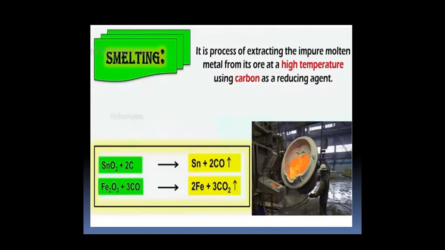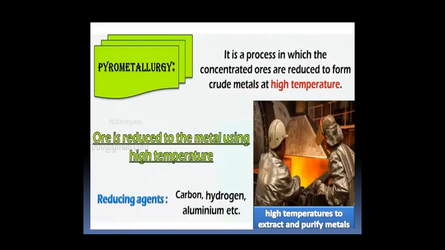Then next comes smelting. It is a process of extracting the impure molten metal from its ore at high temperature using suitable reducing agents such as carbon. For example, Fe2O3 with a suitable reducing agent such as carbon monoxide gives iron and carbon dioxide. Pyrometallurgy is a process in which the concentrated ores are reduced to form crude metal at high temperature. During pyrometallurgy, the ore is reduced to the metal using high temperature, and reducing agents such as carbon, hydrogen, aluminum, etc. can be used.